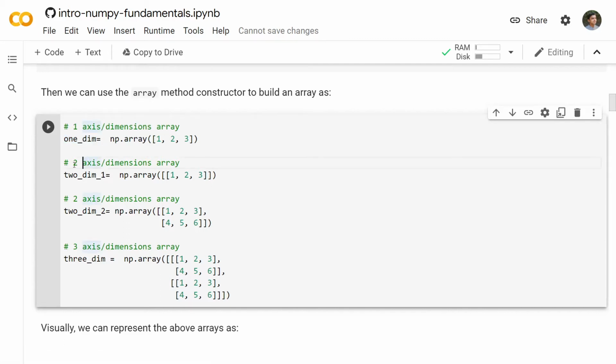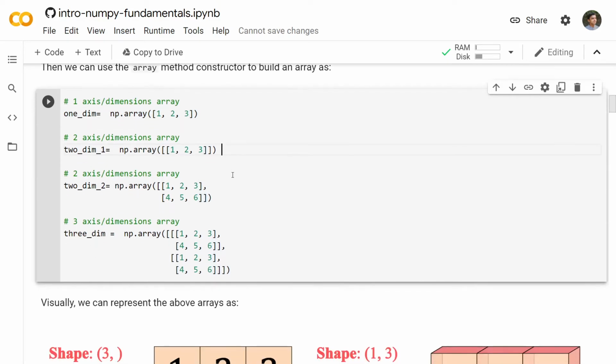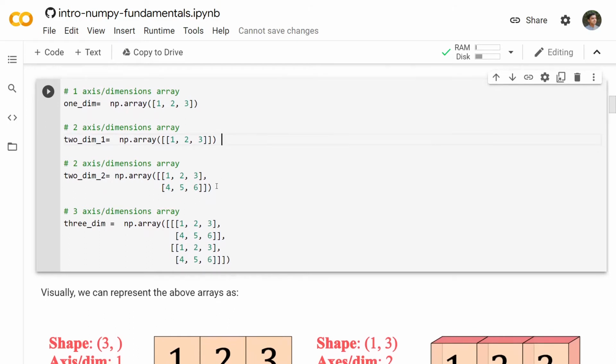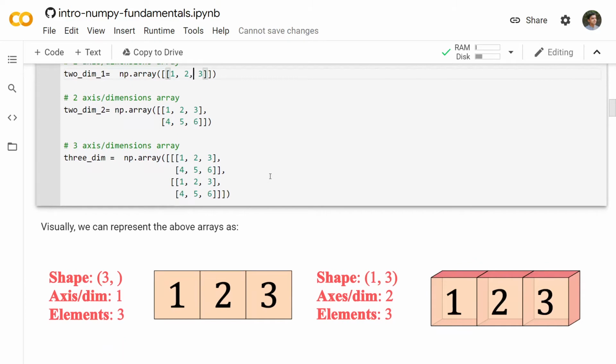And for a two-dimensional array, similarly, we have this. You can see the difference between the one dim and the two dim is that we're using two parentheses here. So it is essentially a list of lists in Python, right? So this is one caveat. This is one thing that many people miss out on. They will say that this is also a one-dimensional array and this is also a one-dimensional array, but it is not, right? So these are two examples of two-dimensional arrays. And this is a three-dimensional array, a list of list of list.